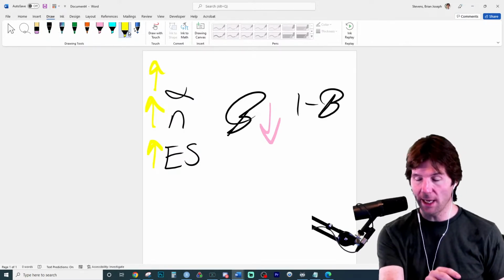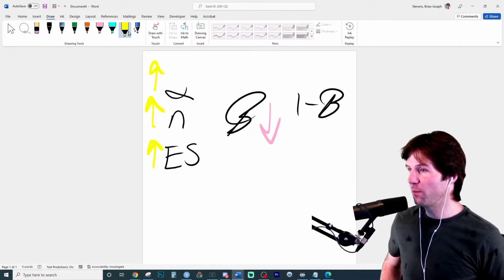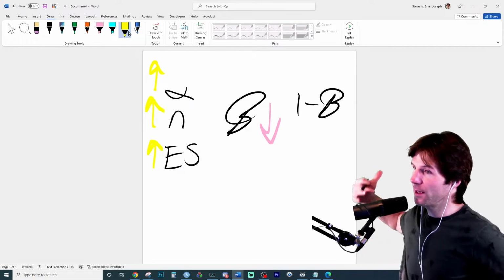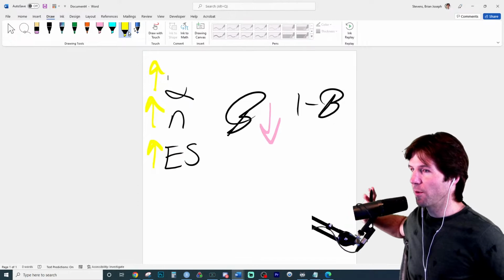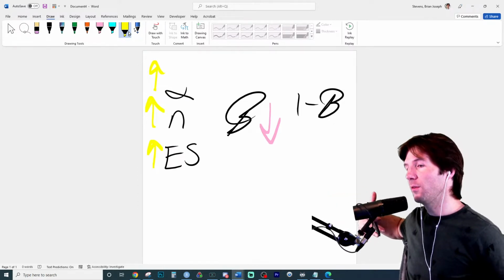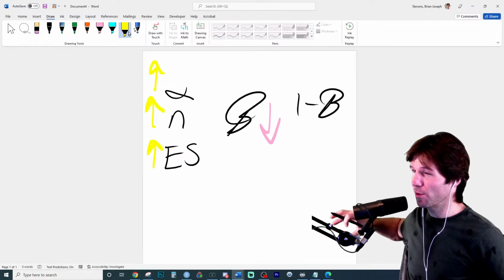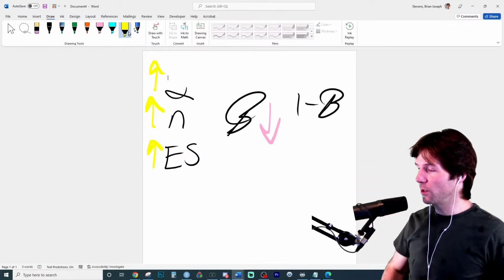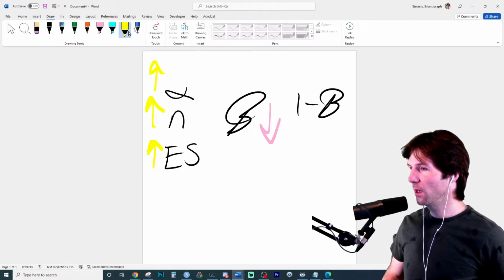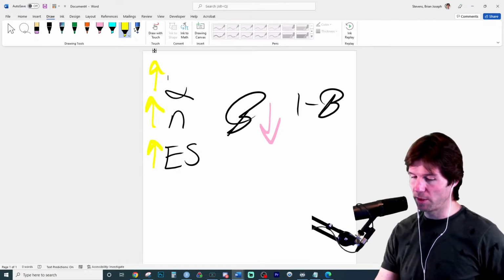If your alpha goes up, beta goes down. If your sample size goes up, beta goes down. If effect size is higher, which we don't really control, beta goes down. So if beta goes down, 1 minus beta would do what?